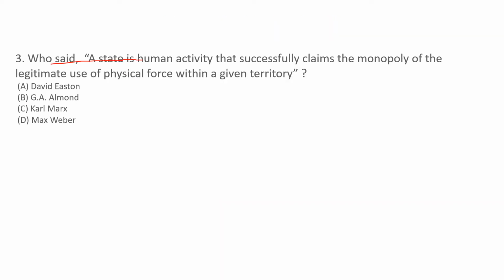Who said a state is a human activity that successfully claims the monopoly of the legitimate use of physical force within a given territory? Options are David Easton, G. A. Almond, Karl Marx, Max Weber. What is the correct option? The correct option is option D.